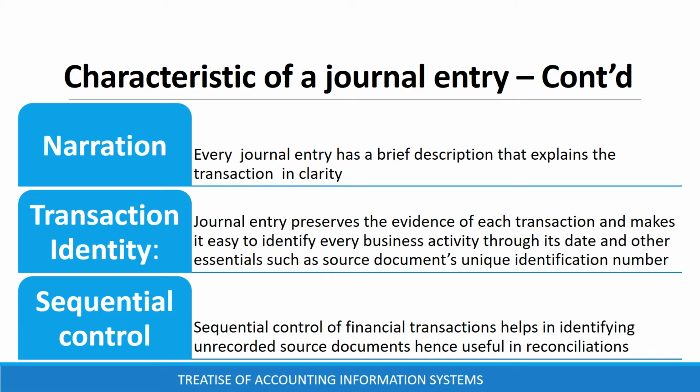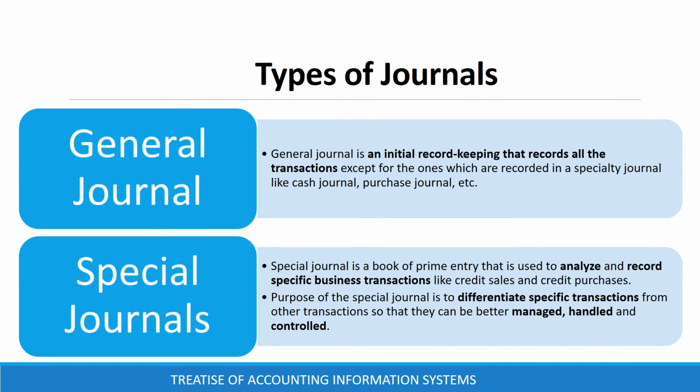Transactions identity. Journal entries preserve the evidence of each transaction and make it easy to identify every business activity through its date or other essentials such as unique identification number in the source document. Sequential control. Journal entries are recorded in a sequential order that helps in identifying the unrecorded source documents, hence useful in reconciliation. Journals are broadly classified into two, that is, general journal and special journals.